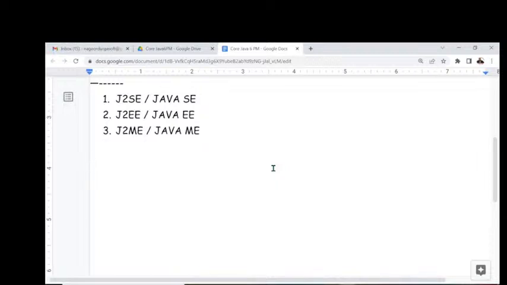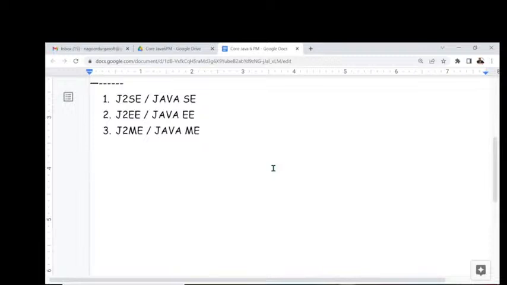Okay, fixed. No problem. But my doubt is, what is the purpose of J2SE? What is the purpose of J2EE? What is the purpose of J2ME? If anybody asks what the parts inside Java are, and I reply J2SE, J2EE, J2ME, immediately they will ask what is the purpose of each and every part.